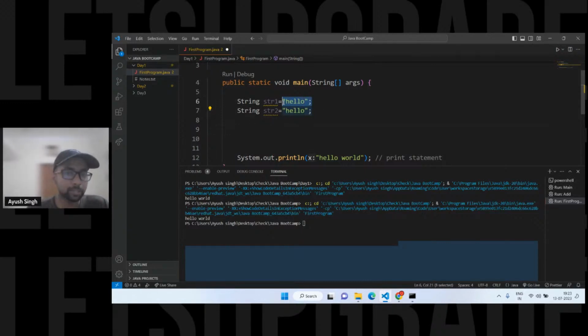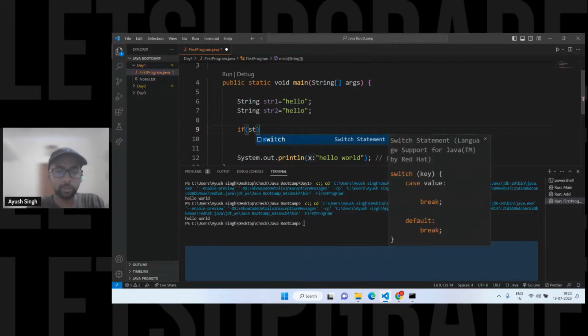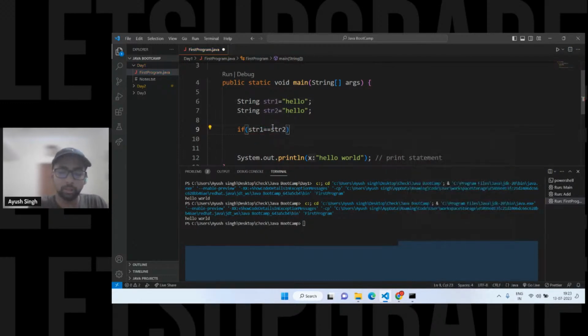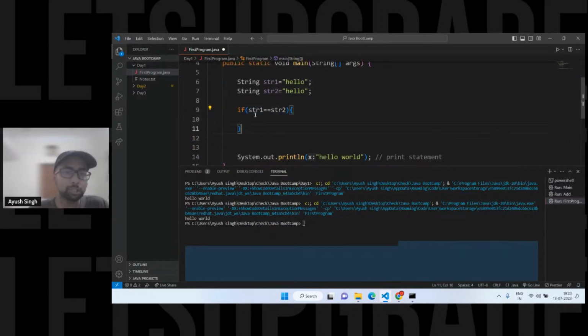Same string I'm passing in here, hello. If I do like this, str1 equals to str2. Those who already know about this, if is simply a conditional statement to check a condition. Equal to is an operator, which means simply checking, right? You can tell that hello is obviously the same string we are using.